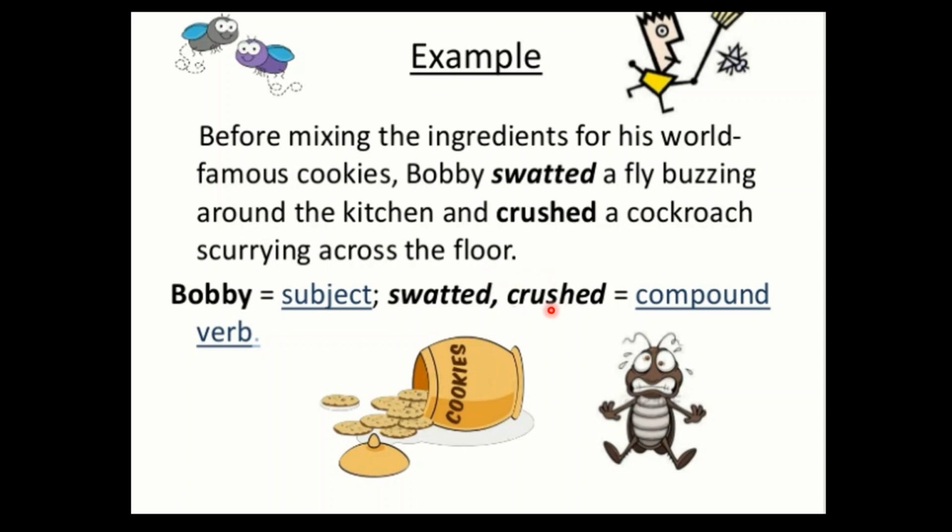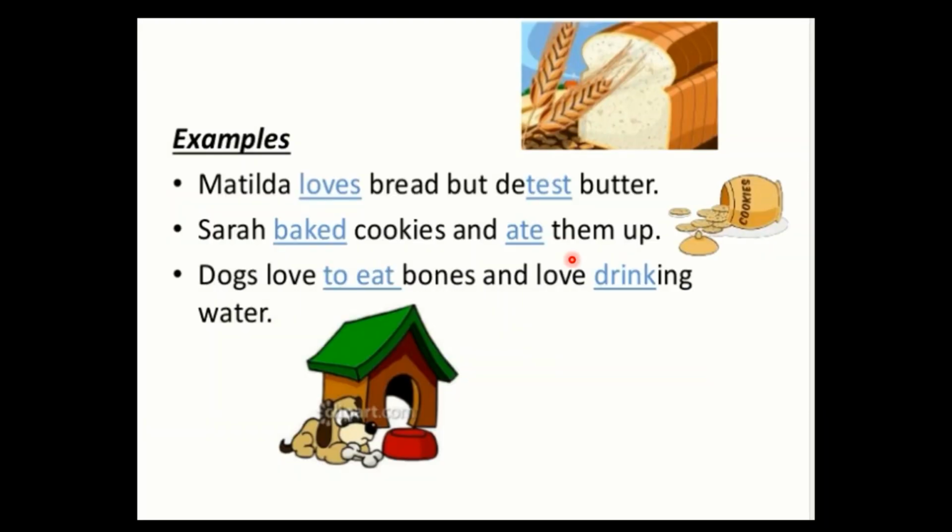So here he has done two things. He is Bobby. He is the subject or the doer. He has sweated and he has crushed. So it was joined with the conjunction and. So this is a compound verb. One subject, Bobby, has done two things here, sweated and crushed. Then see some more examples.